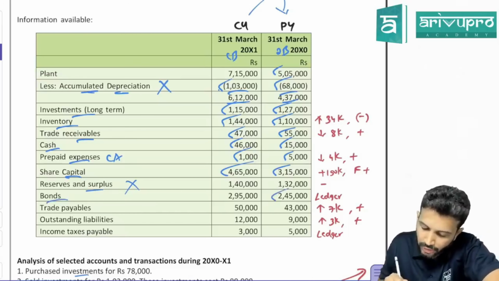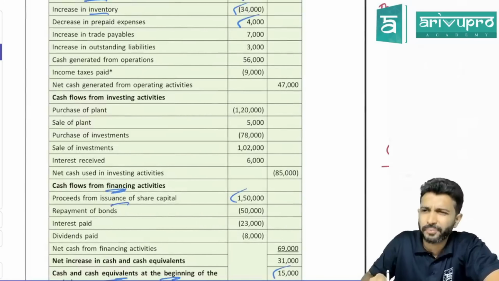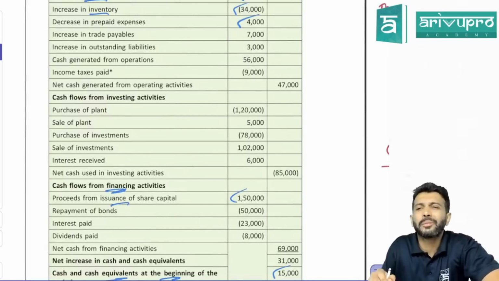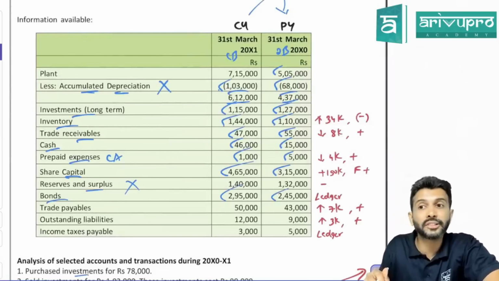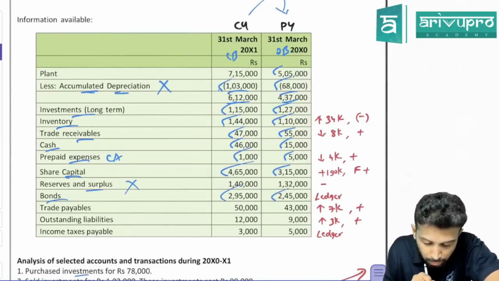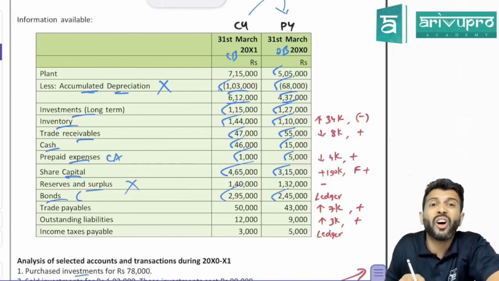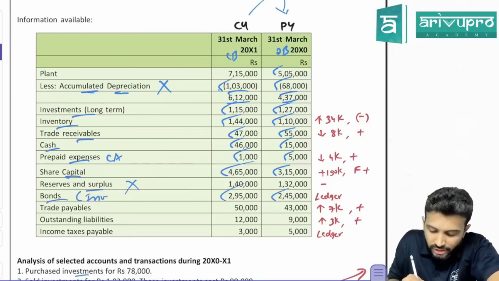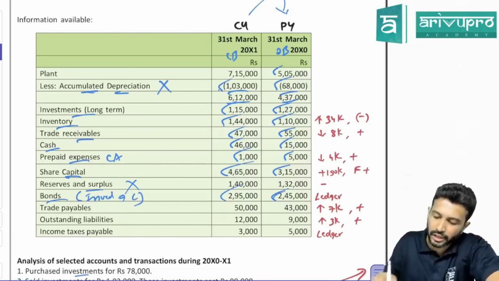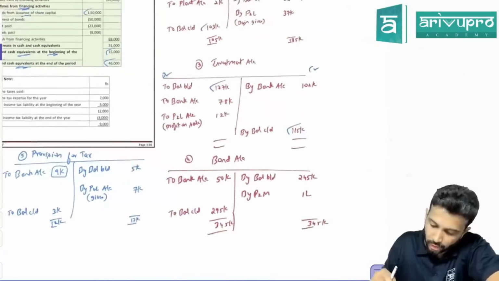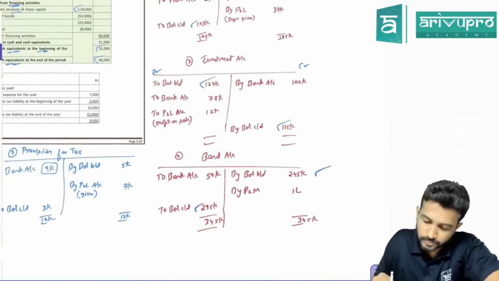Bond, opening 245, closing 295. There was some adjustment, no? Bond means your debentures. Debenture is an asset or a liability? That depends, sir. If you have invested, it will be an asset. If you have issued, it's a liability. They've given bond below share capital and reserves and surplus, that means this is issued. These bonds are issued, meaning it is not an asset, it's a liability. Opening balance 245, closing is 295. Bond also there was an adjustment, no? Hence I prepared bond ledger.